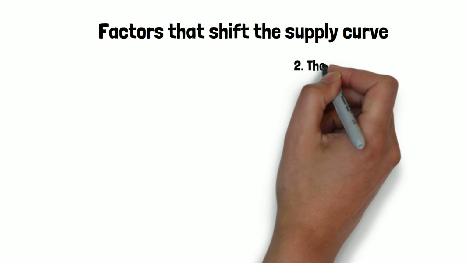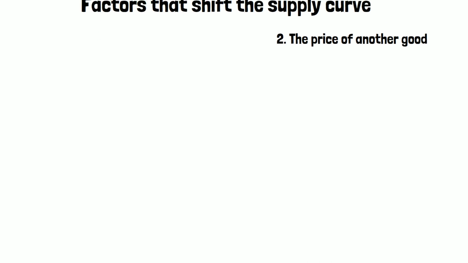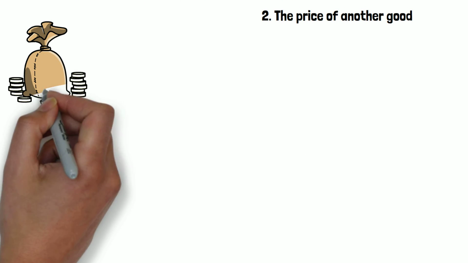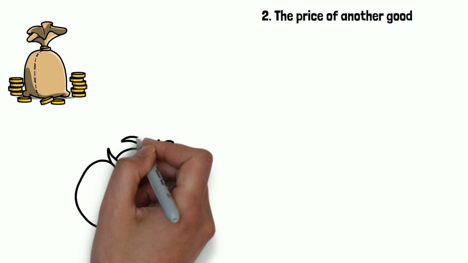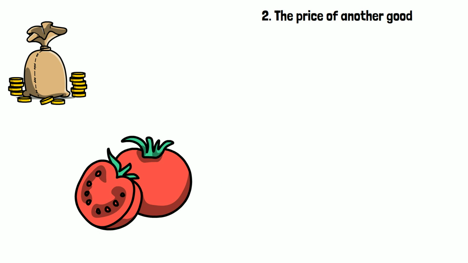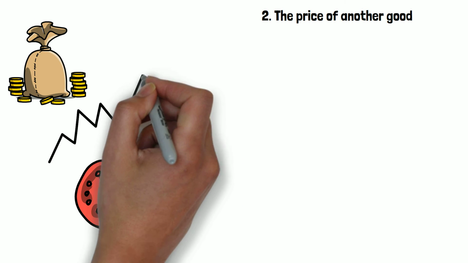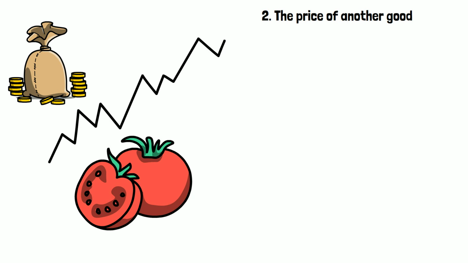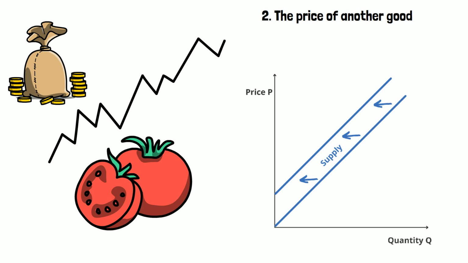The second factor that can shift the supply curve is the price of another good. When the farmers grow avocados, they are unable to grow some other crop. But when the price of another crop such as tomatoes rises, the farmer will choose to grow tomatoes instead of avocados, because he can make more money. This will shift the supply curve to the left or inwards.